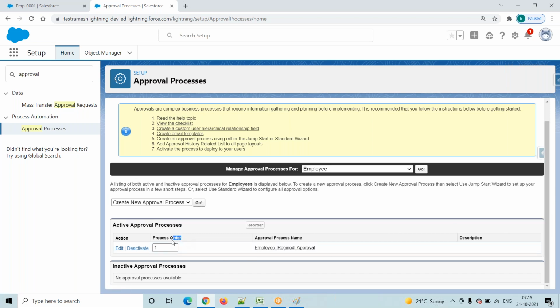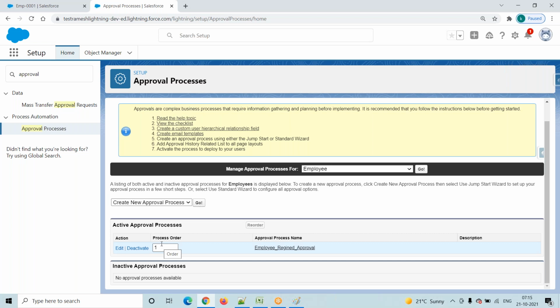Here you have to observe the process order is one, with a text box. It is automatically coming as one. Why is it coming as one? Suppose I create one more approval process, then it will come as two. Why will it come as two? You remember in workflows, suppose two workflow rules are there in the same object, A and B. Which workflow rule will fire first? That order of execution we do not control, right? We are not guaranteed. But here we have control.